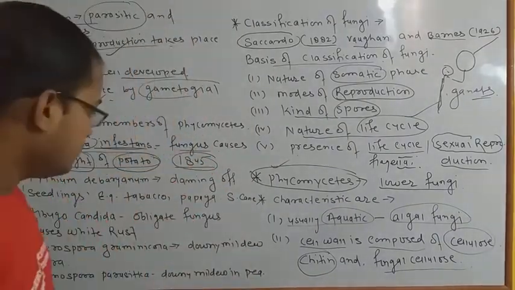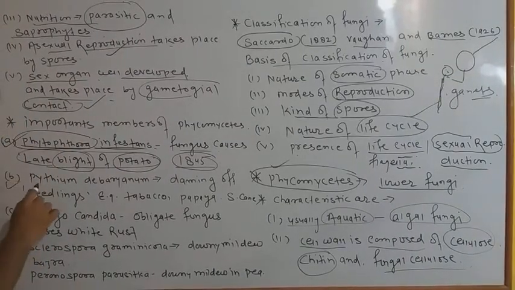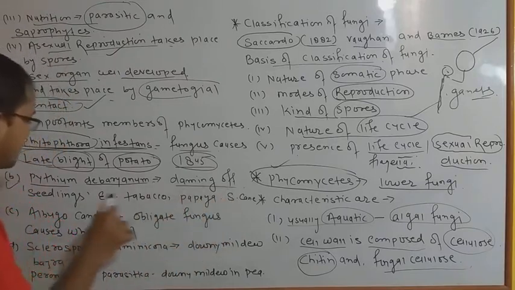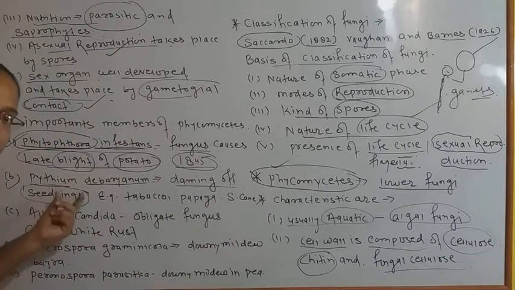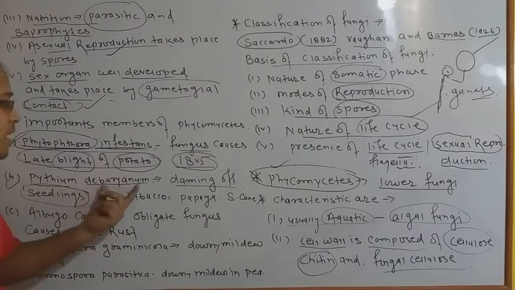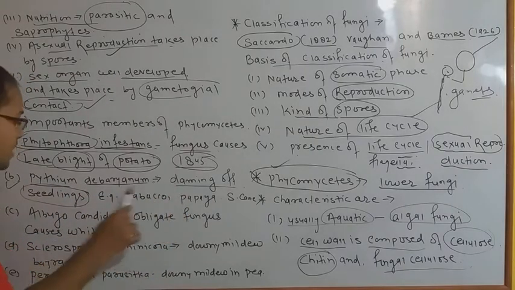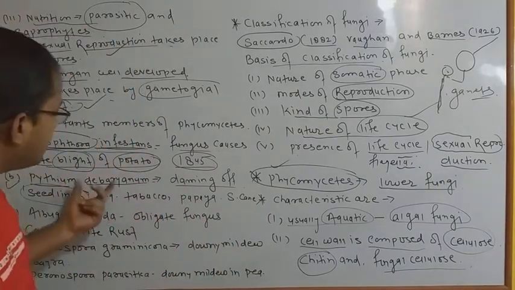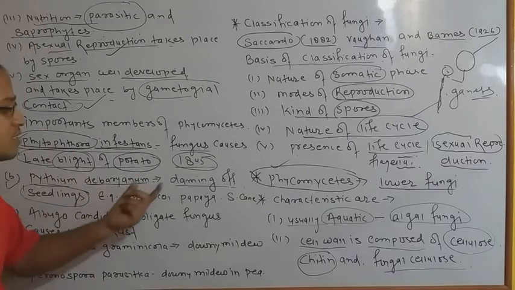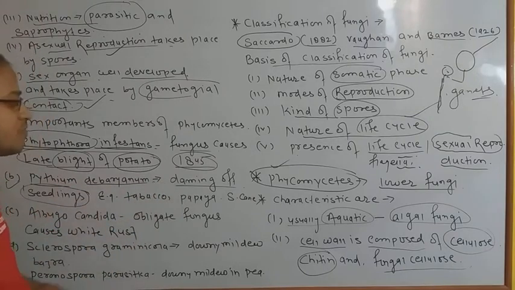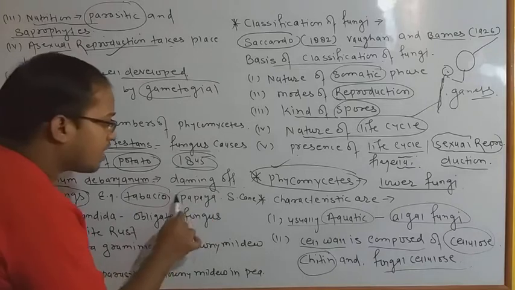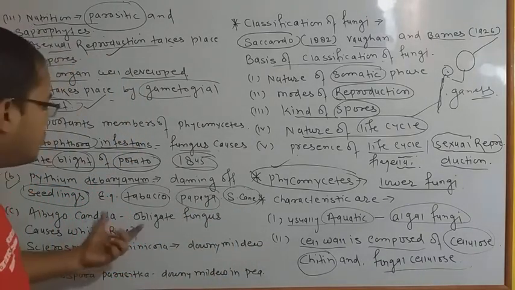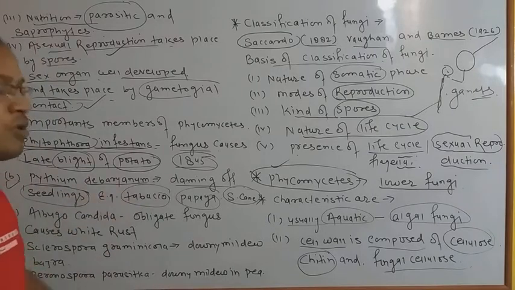Now the next point we have to discuss is Pythium debaryanum. This is the damping off of seedlings. The second point we are going to discuss, Pythium debaryanum, means it is the damping off of seedlings. Damping means spoiling or soaking something. This type of fungus is also harmful for different types of plants like tobacco plant, papaya, sugar cane, and also wheat. There are many other plants which Pythium debaryanum has damaged badly.